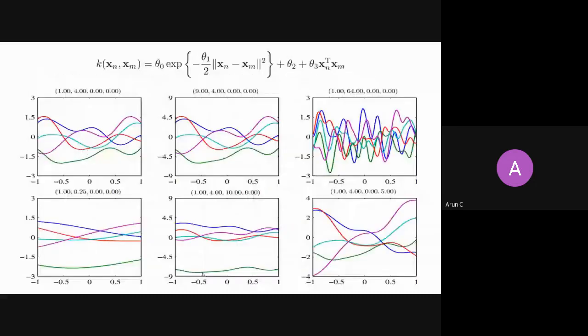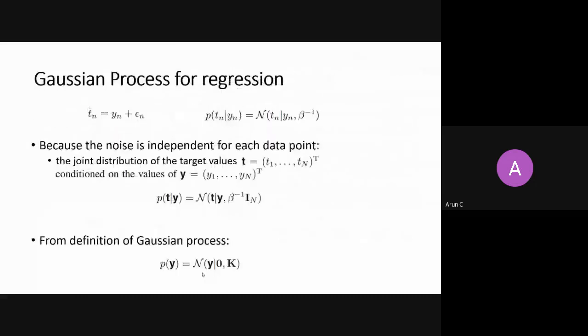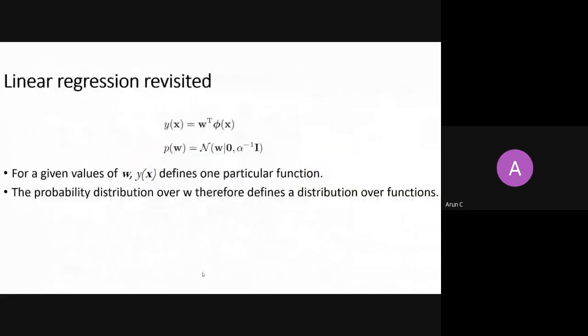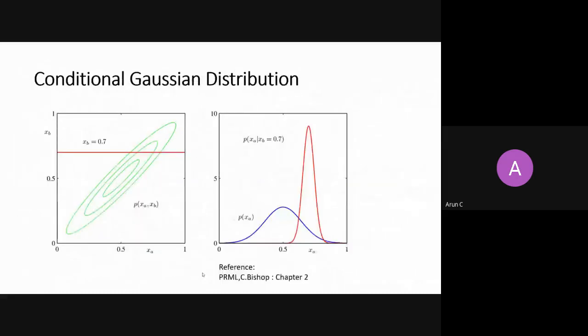So we were discussing a Gaussian process yesterday, and so far what we have discussed is the properties of the Gaussian distribution: the marginalization of any subset of components will result in a Gaussian distribution.